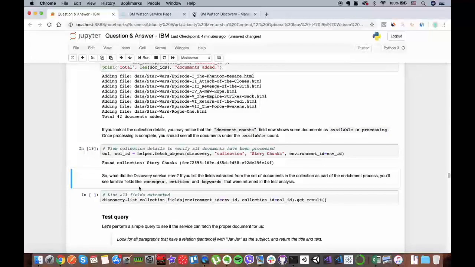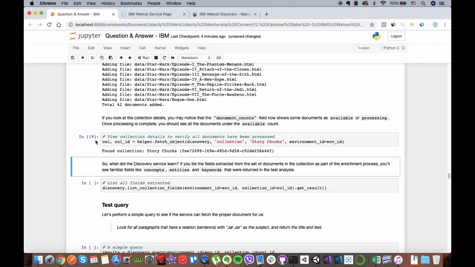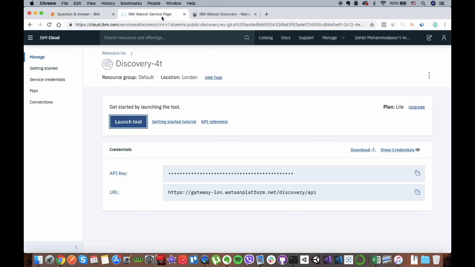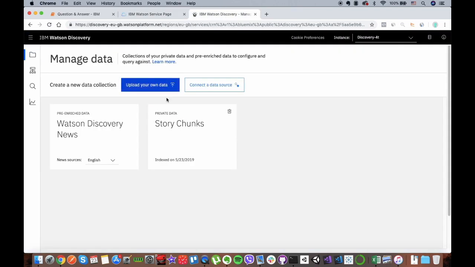The documents have been added, and you can see that it found the collection story chunks, and all of the documents have been added to story chunks. If you go to your IBM page, let's refresh it and see if anything has been added.